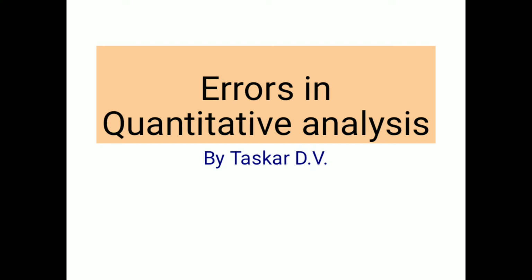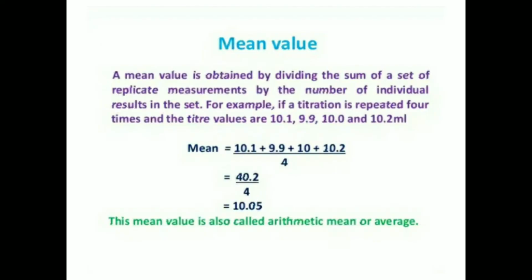Errors in quantitative analysis. Mean value. Mean value is obtained by dividing the sum of a set of replicate measurements by the number of individual results in the set.